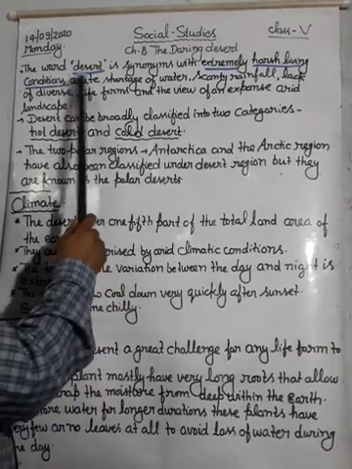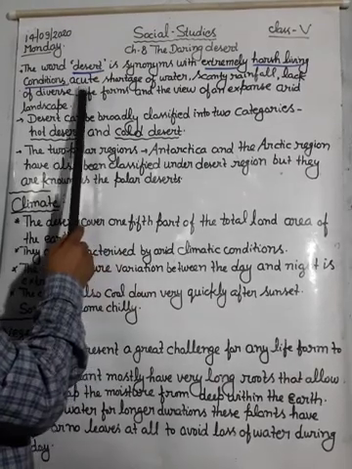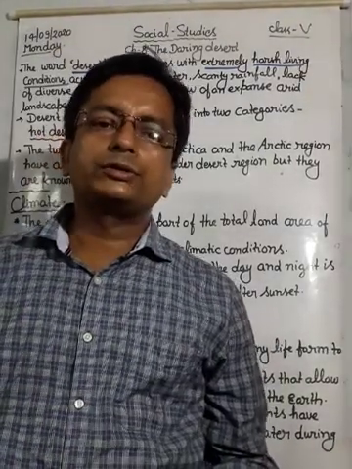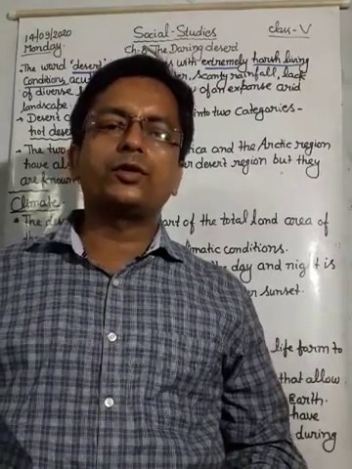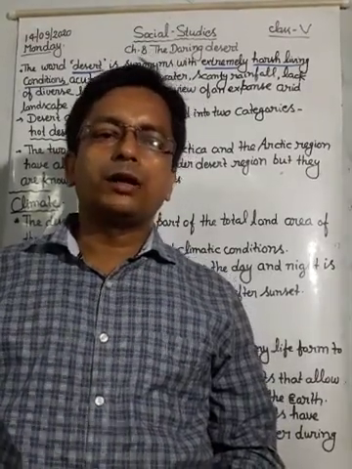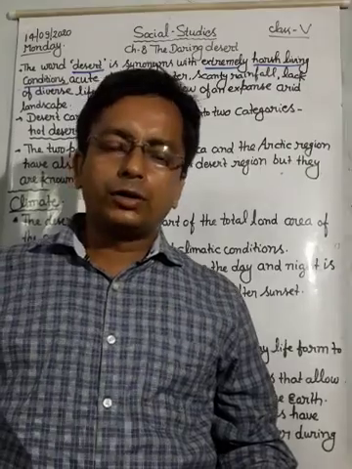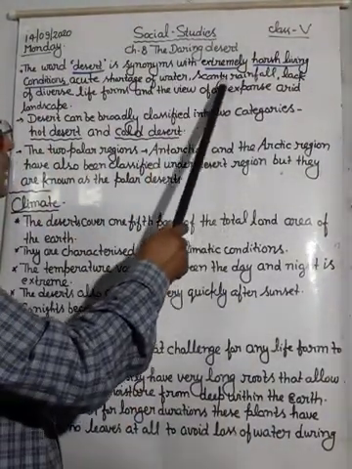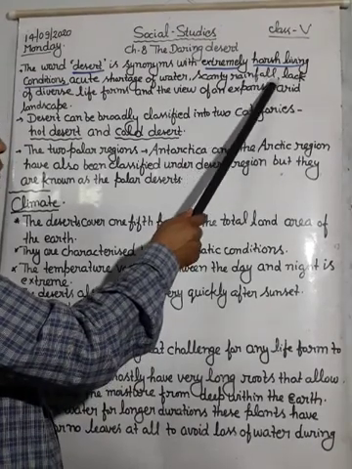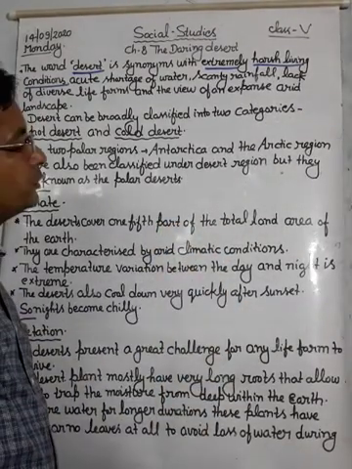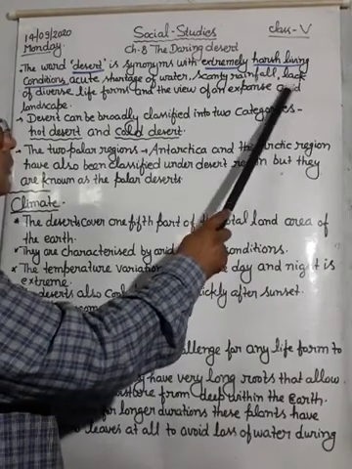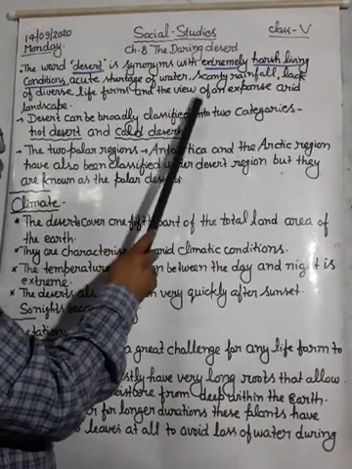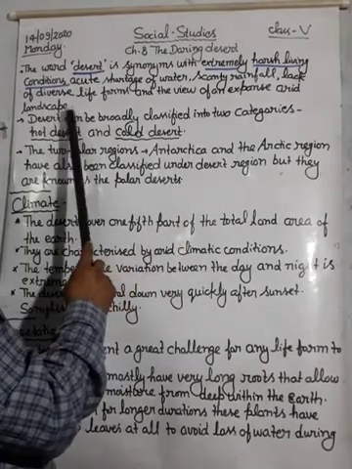Acute shortage of water means very little rainfall, and the availability of water is also very low. Scanty rainfall means little or no rainfall in the desert region.